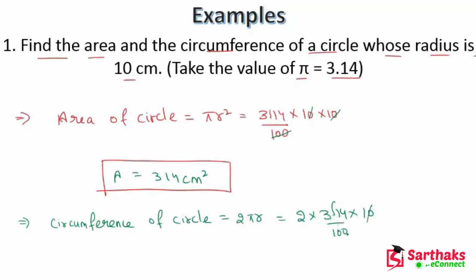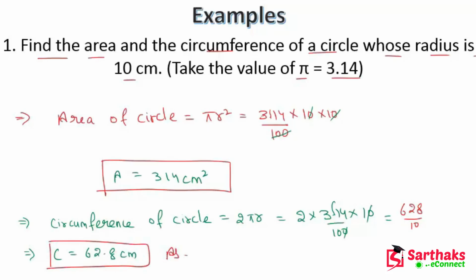Here it is 10 and this 10 will be cancelled. If we multiply 314 into 2 we get 628, which is divided by 10. Now if we divide this we get circumference is equal to 62.8 centimeter. So this is the answer of this question.